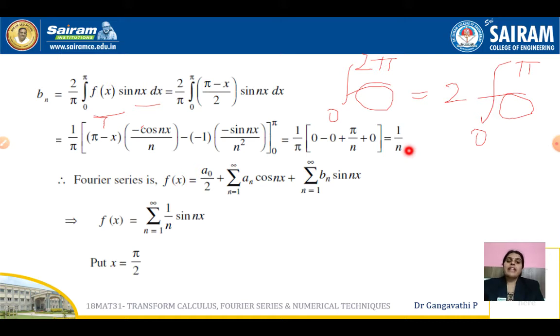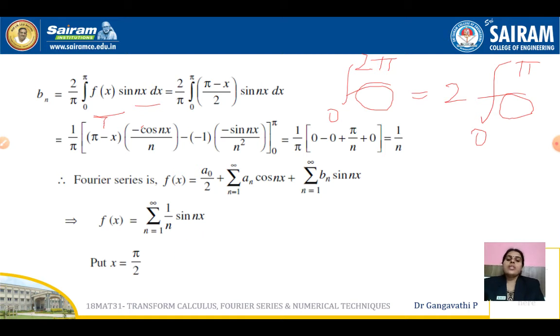So we have obtained the value of bn now. a0 and an were 0 because the function was odd, and bn we have obtained now. So let us substitute these values in the Fourier series expansion. The main Fourier series expansion is this: f of x equals a0 by 2 plus summation n varies from 1 to infinity an cos nx plus summation n varies from 1 to infinity bn sin nx. So a0 and an are 0. Only the bn value we are going to substitute. It is 1 by n into sin nx.